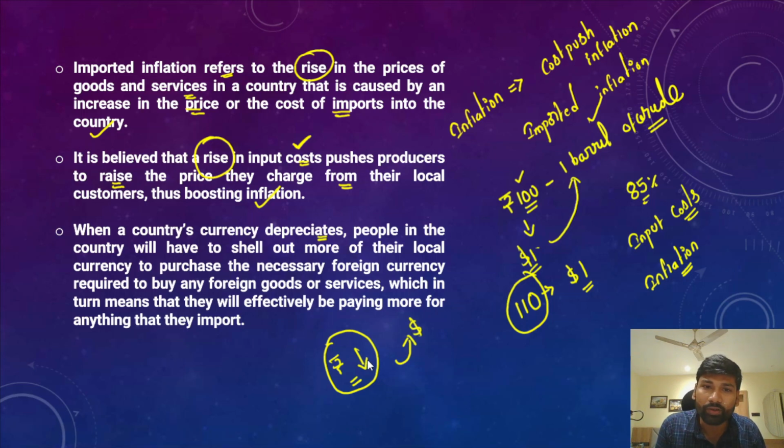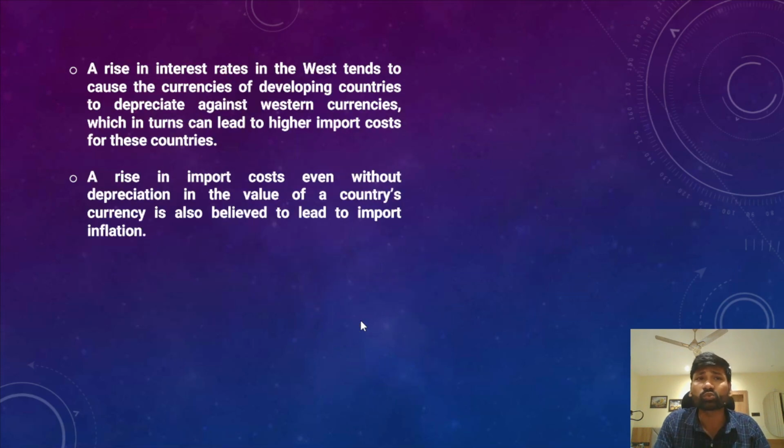So since our rupee value has significantly declined, we need to spend more rupees to import the same amount of goods. That is how it increases inflation in the economy, because now we are spending more money to import essential goods. So the depreciation of the rupee increases inflation in the economy.